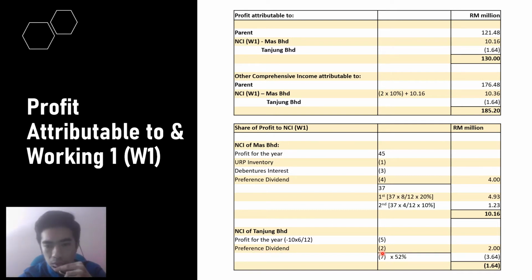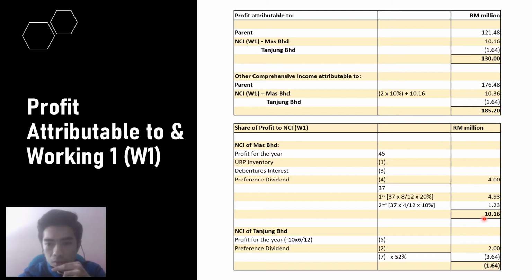This we just take from the SOCI of Tanjung Berhad, but we also need to add 2 million here because 100% belongs to NCI. So the total we get here is 7, and then we need to times with 52%, which is indirect NCI percentage. So we get 3.64. So the total here we get 1.64, which is loss.